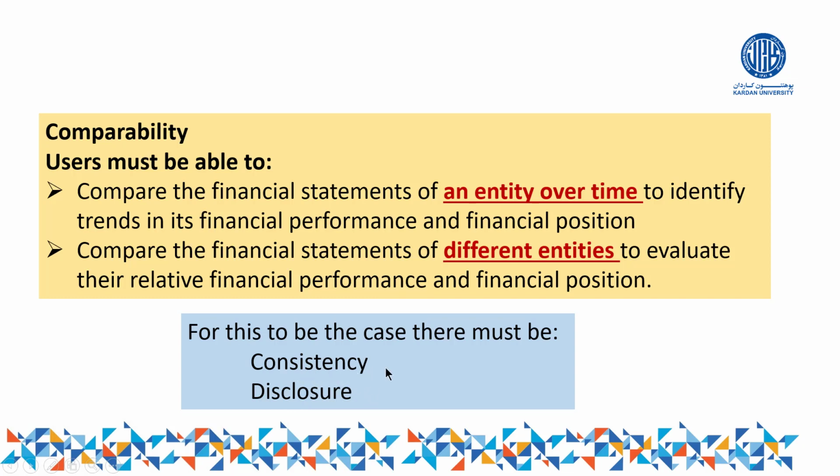Consistency simply means that if you want to provide accounting information, you should always provide it in the same method, using the same technique. It doesn't mean that in the first year you use one method, and in the second year you use a second method.